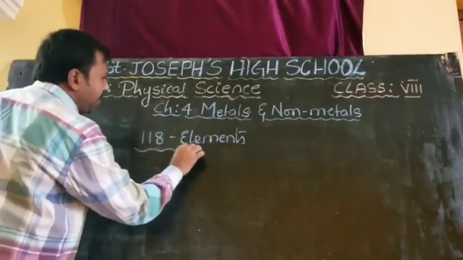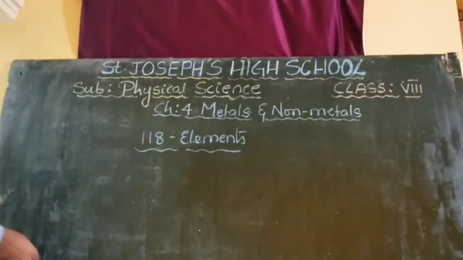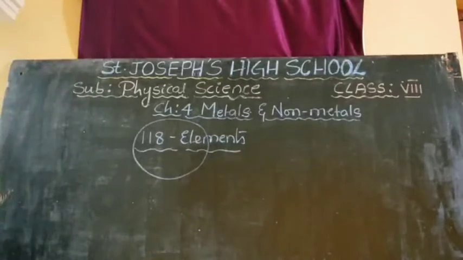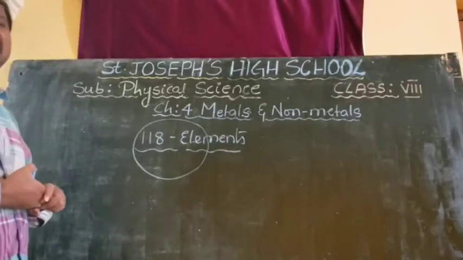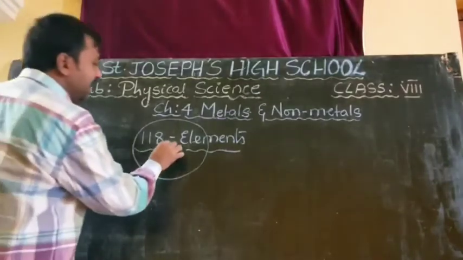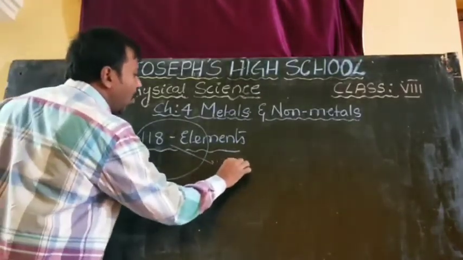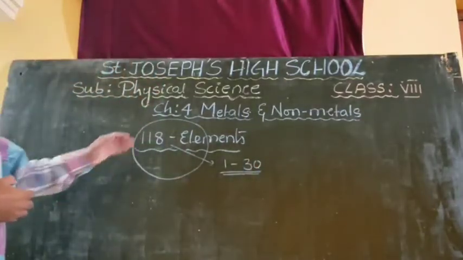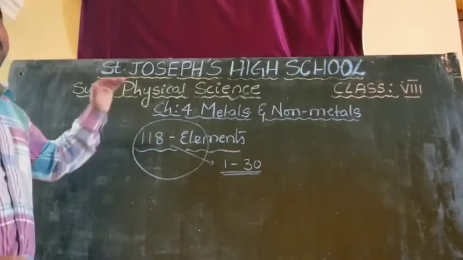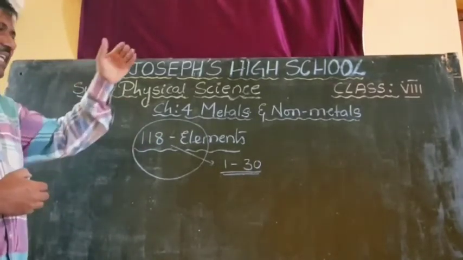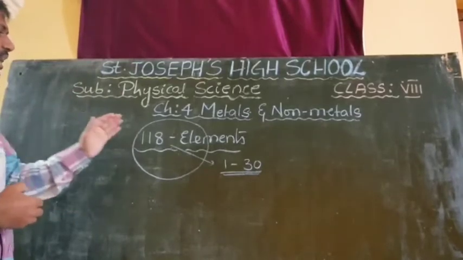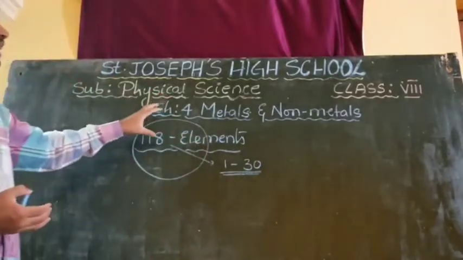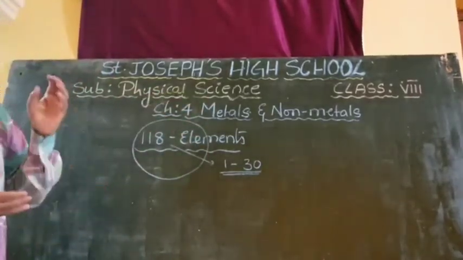So before going to the chapter of metals and non-metals, you have to be thorough with these elements. Sir, 118 elements, how to learn, sir? You are feeling like that? According to your 8th class standard, you learn 1 to 30 elements. In total, 118 elements are there, and we give each a serial number 1, 2, 3, 4 like that. If you learn the first 30 elements perfectly, you will feel the chemistry part is somewhat easy.